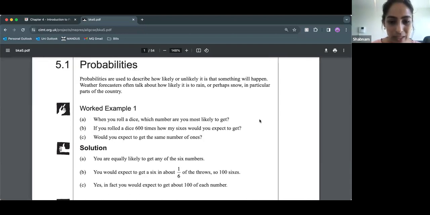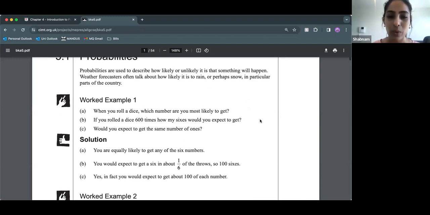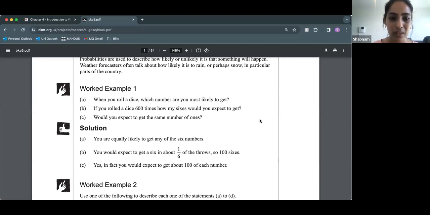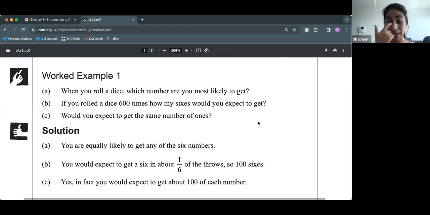Okay. Alrighty, so let's have a look at this worked example over here. So when you roll a dice, which number are you most likely to get? Now, this is a bit of a trick question, isn't it? What do you think about this? What would you say is the most likely number? Yeah, well done. 10 out of 10. They're all the same. You're not more likely to get a 1 than you are to get a 5. So they're all equally likely.